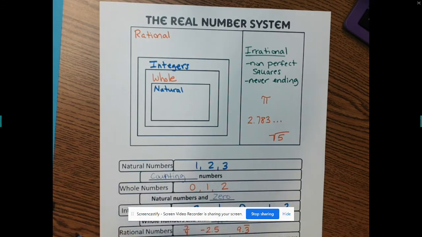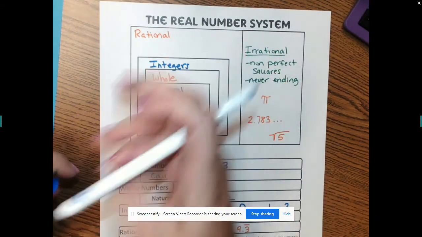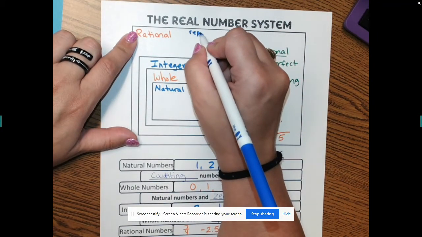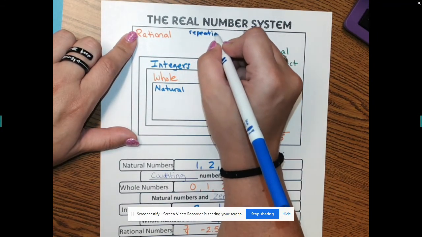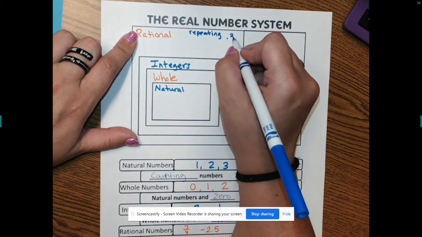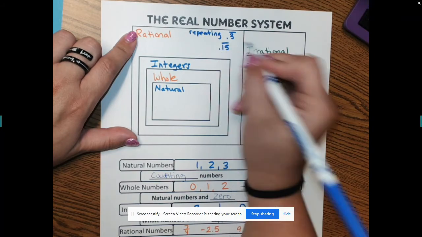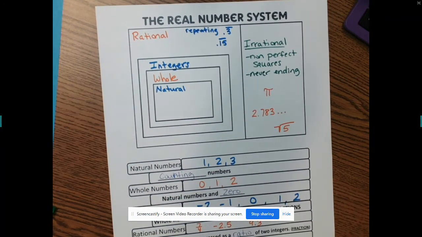A rational number could be a repeating decimal. How do you know if it repeats? It has to have the line over it. It might even be like this. It has a line over it. It's a repeating decimal. Repeating decimals are rational.